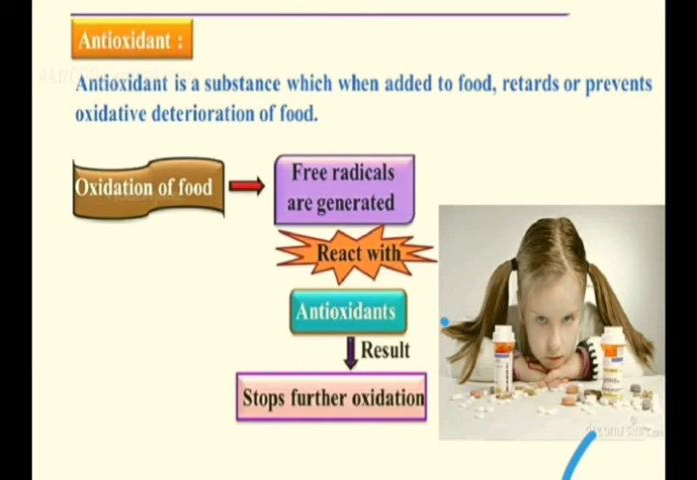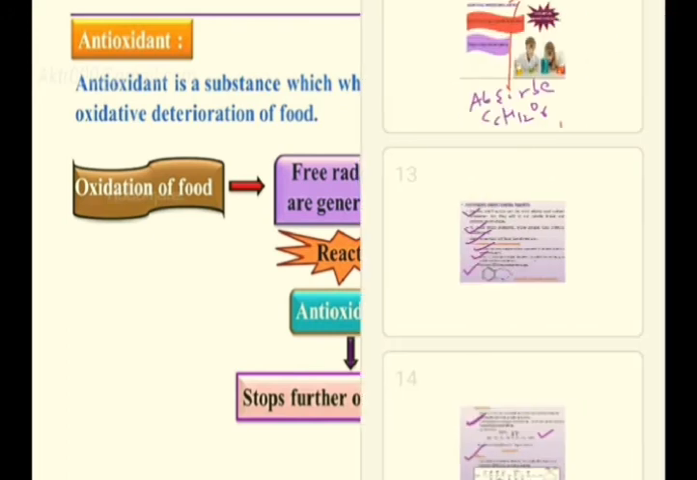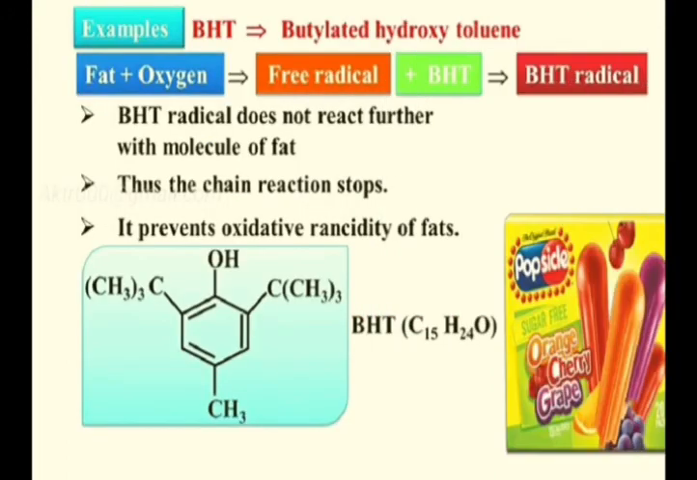So antioxidants are those chemicals which do not allow the oxygen to attach to the food, or will create the reverse process. So antioxidants are also a specific kind of food preservative. Some examples of antioxidants: BHT. It has been asked in examination. Butylated hydroxytoluene. The complete name is very important.